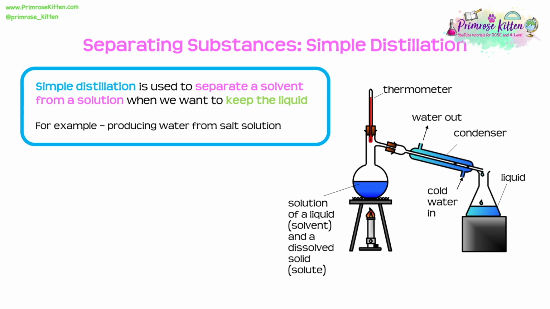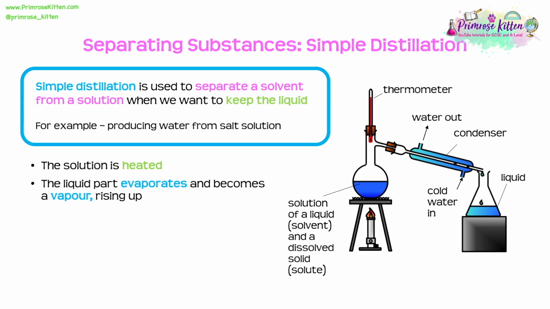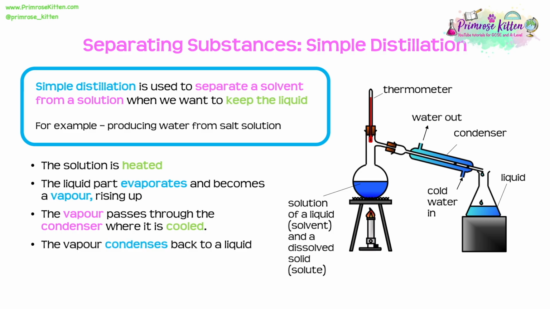So the first thing we're going to do is we're going to heat up our solution. You can see we're doing that here using a Bunsen burner. So the liquid part of our mixture will evaporate, becoming a vapour and rising up. Now this vapour is going to pass through the condenser where it's going to get cooled down. But when it gets cooled, the vapour will condense back down to a liquid. This then separates the liquid from the dissolved solid, and we have successfully separated them.